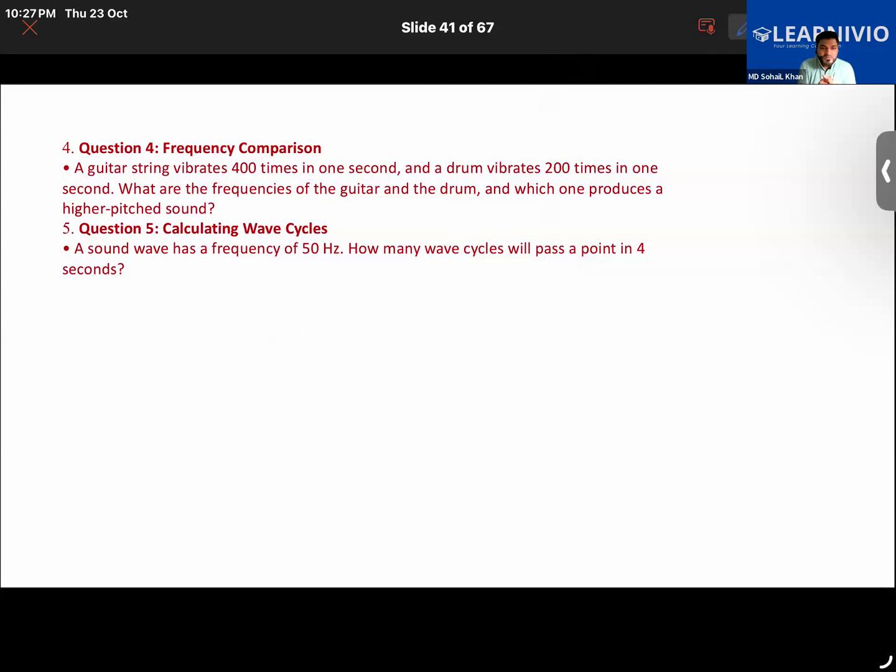Now a sound wave has a frequency of 50 hertz. Okay, try to understand this. How many wave cycles will pass a point in 4 seconds? The language of the question might make you feel uncomfortable, but it's actually a simple question. Frequency is given here as 50 hertz. How many wave cycles will pass? Wave cycles here basically refers to the vibration. It means how many vibrations will be produced in 4 seconds.